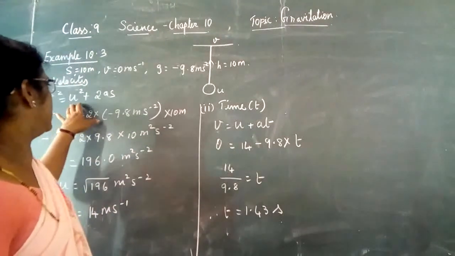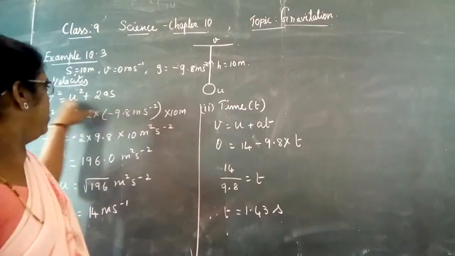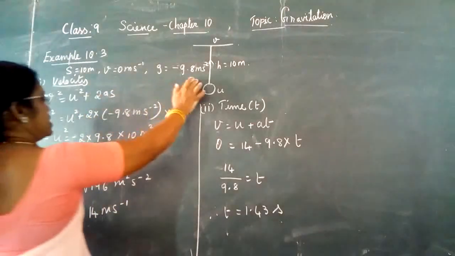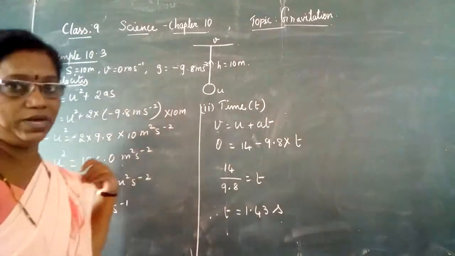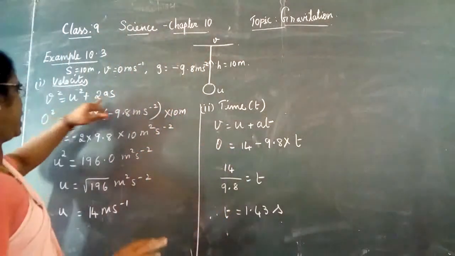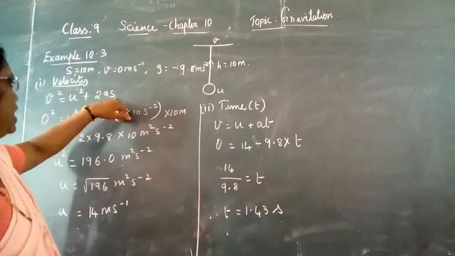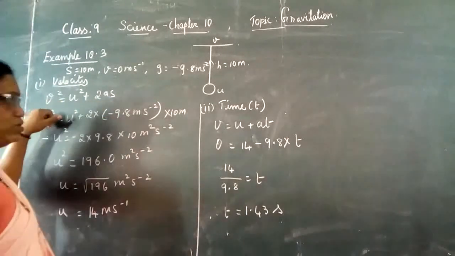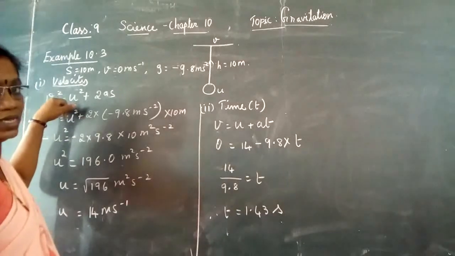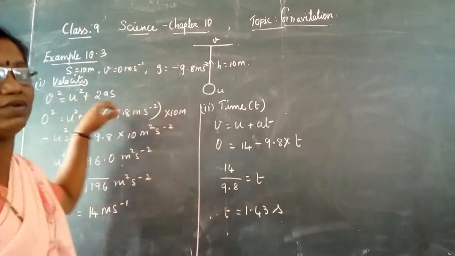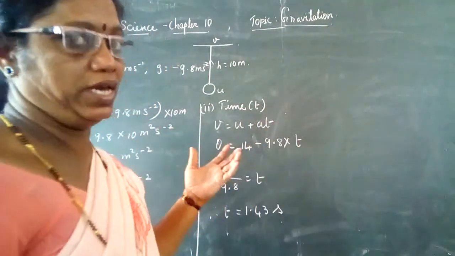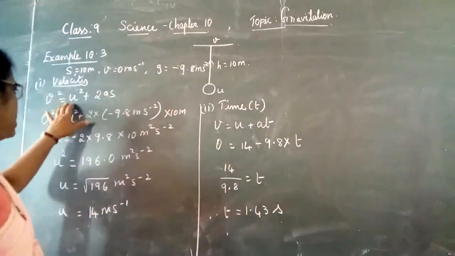So u comes in this equation. Why are we considering this one? Because here we don't know what is t to consider the other two equations. But in this equation t is not given, but g is given and s is given. And also we know what is v. It is 0. So easily we can calculate the value of the initial velocity. Hence we are considering this equation.